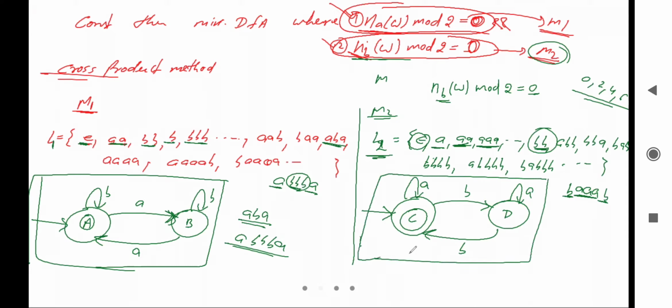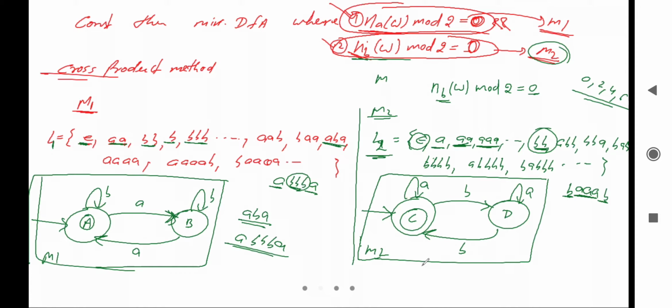Let me say machine M2. This is the machine M1, and this is the machine M2. Now we need to do the cross product of these two machines. Okay, individually we have seen what these machines will be, right? And now what will we have to do? We will have to do the cross product of these two machines. Let's see the cross product of these two machines.